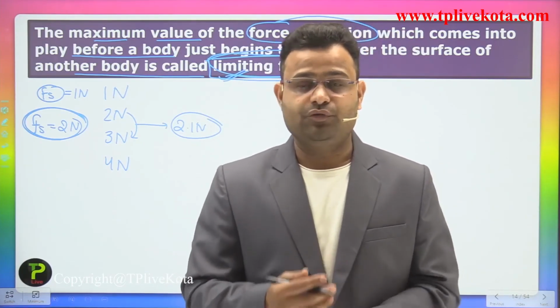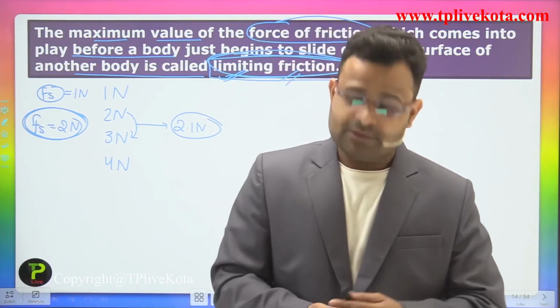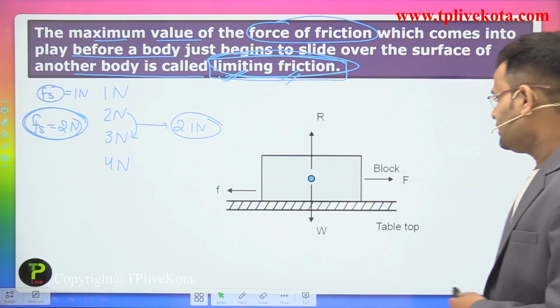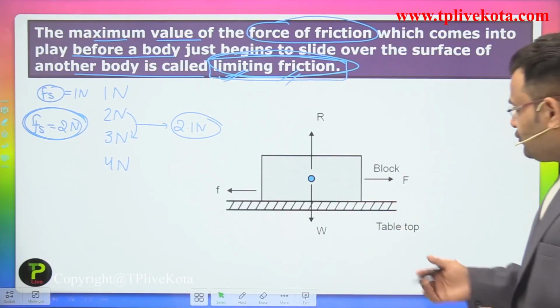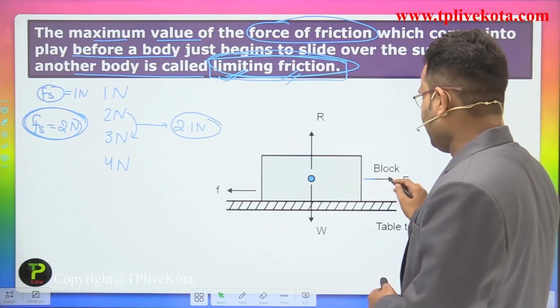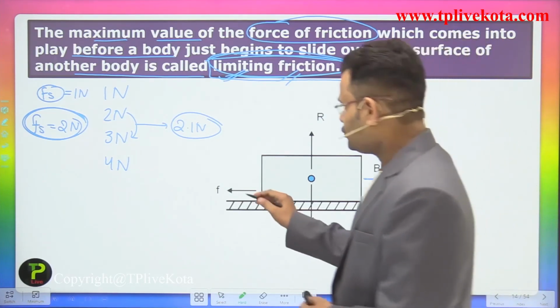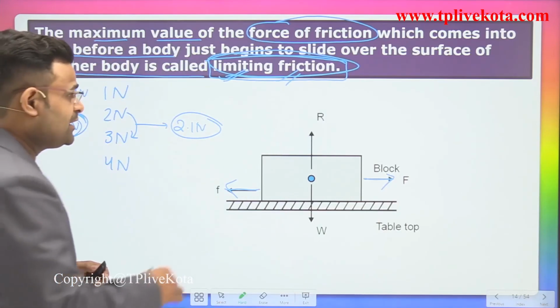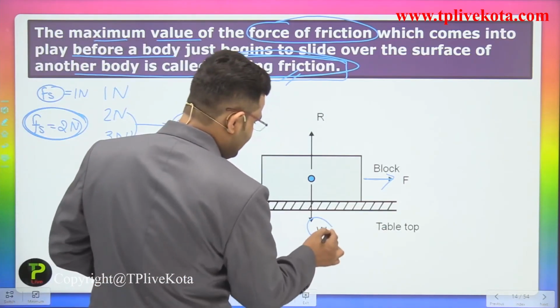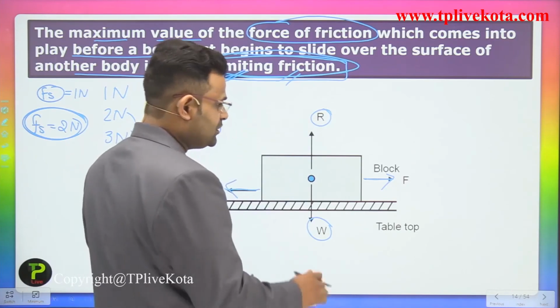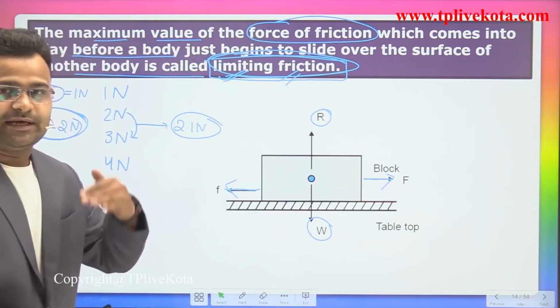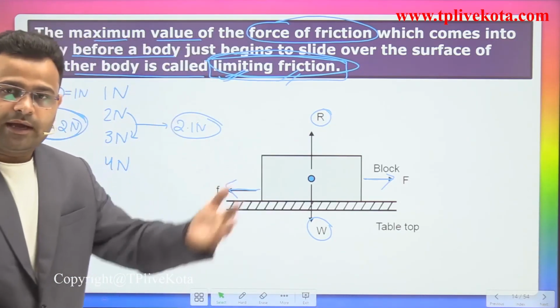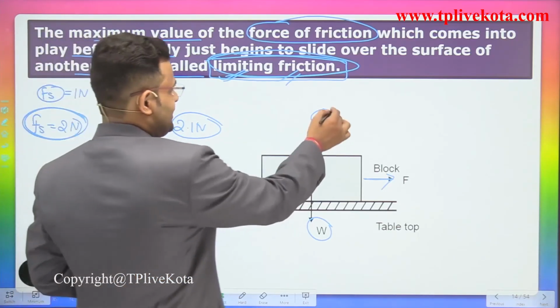Now we are moving to the next point, some representation. What happens if you apply the force in that direction? The force of friction will be applied in the opposite direction. Dear students, that is the weight and that is the normal force. In further classes, when you move to a higher standard, we use that concept.